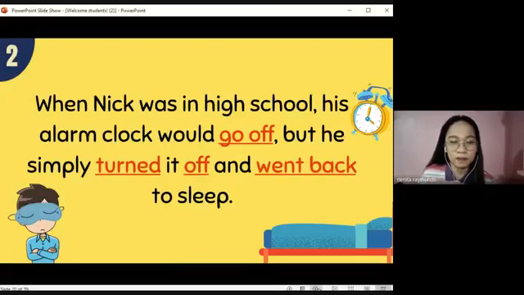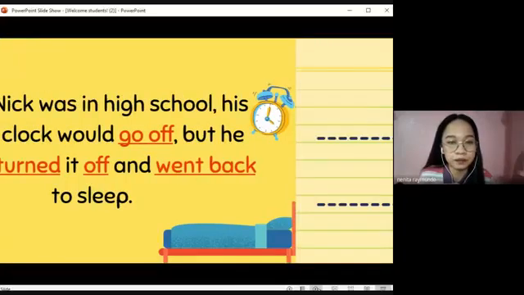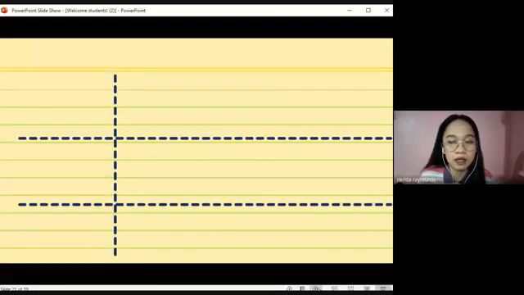Okay, that's correct. We say that something goes off based on this sentence because the alarm clock is just going to start off, right? Okay, and the following sentence is he simply turned it off, meaning the alarm clock went off, meaning it got activated, it produced the alarm sound, let's say, and then Nick simply turned it off. Okay, that's good. We also have here the multi-word verb went back. Let's see the meaning of these three multi-word verbs.